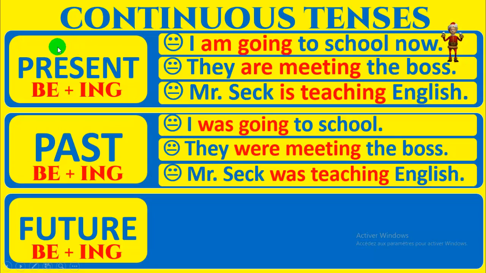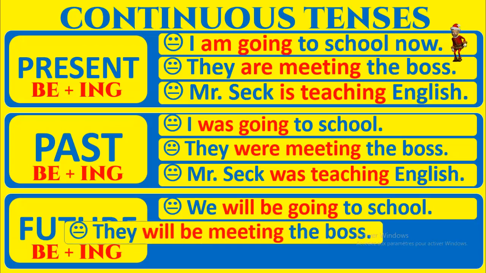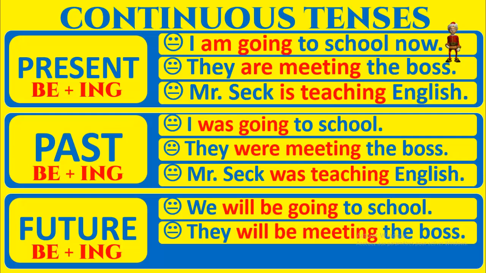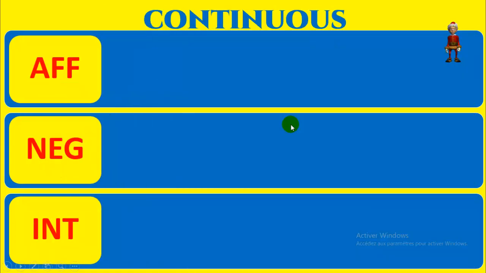So here, present continuous: to be in the present, plus ing form. Past continuous: to be in the past, plus ing form. Now, guess what? Future continuous: to be in the future, plus ing form. We will be going to school. They will be meeting the boss. Mr. Sek will be teaching English. So here is how we form the continuous tenses in English.